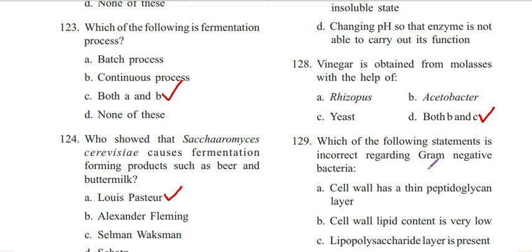129. Which of the following statements is incorrect regarding gram-negative bacteria? Cell wall has a thin peptidoglycan layer. Cell wall lipid content is very low. Lipopolysaccharide layer is present. All of these. Answer is B. Cell wall lipid content is very low.